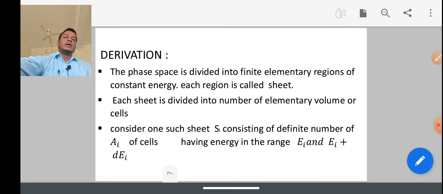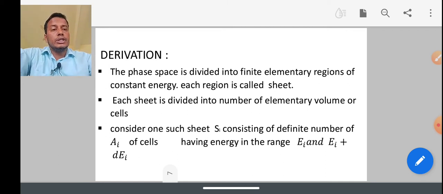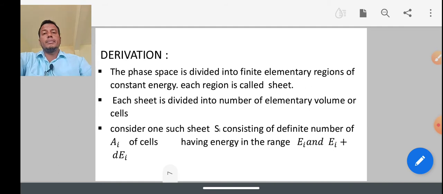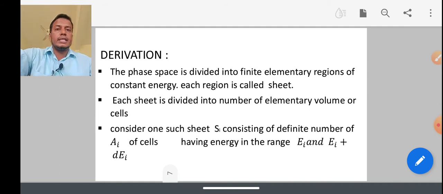Each sheet is divided into a number of elementary volumes, that is, cells. We take the ith sheet consisting of A_i number of elementary cells, having energy range E_i to E_i plus dE_i.